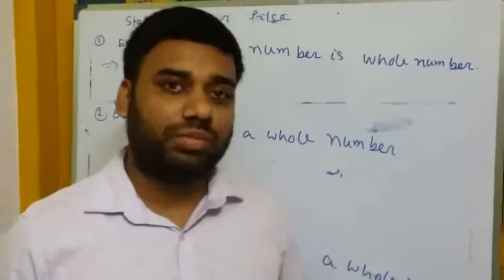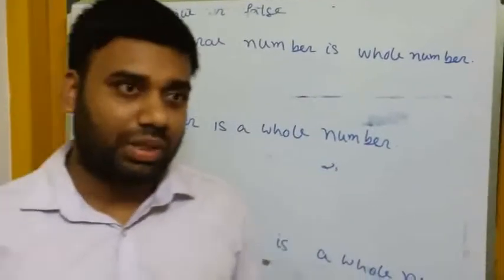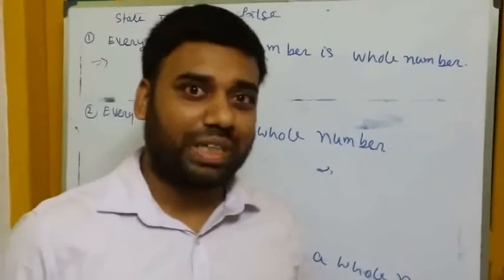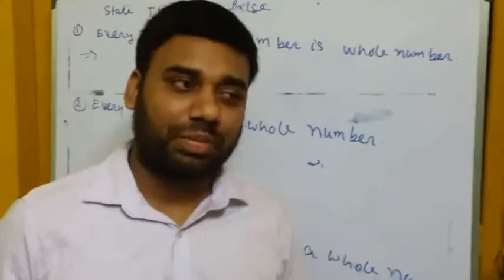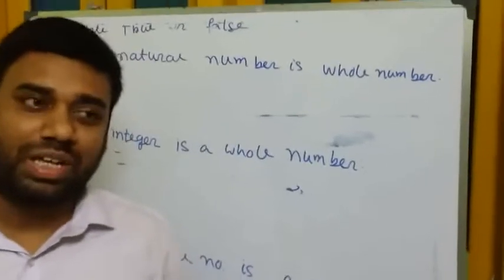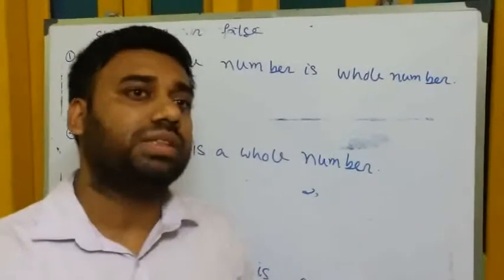In the first part of this chapter, I skipped the definition of real number. In place of real number, I told many times that it is real number, but I gave the definition of rational number. But in place of rational number, three or four times I have pronounced real number. Sorry for that.